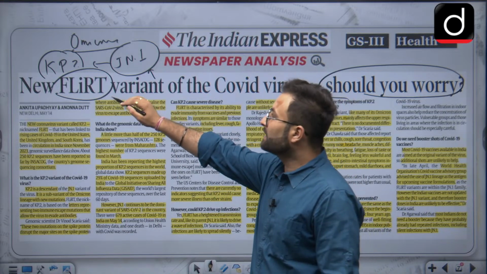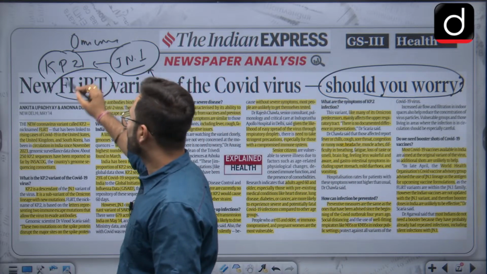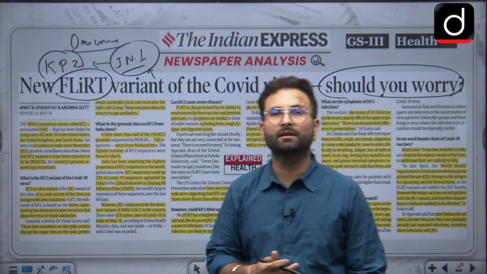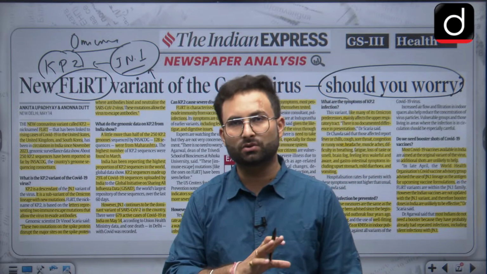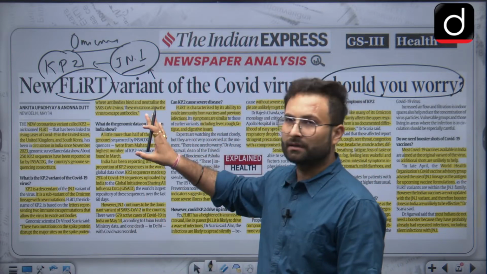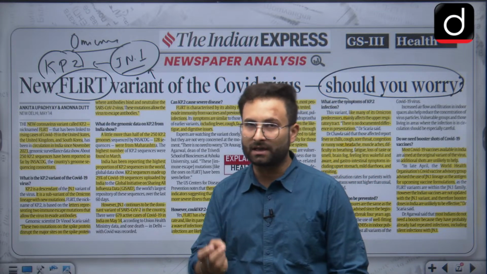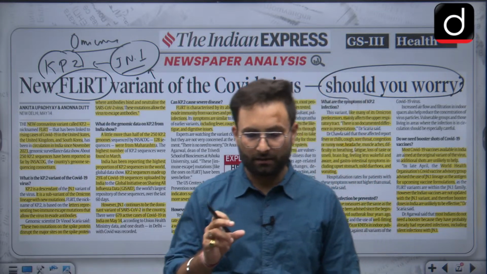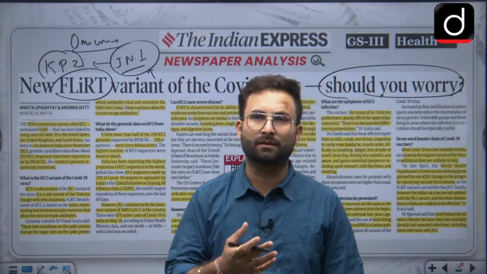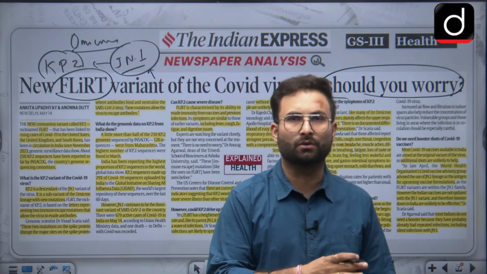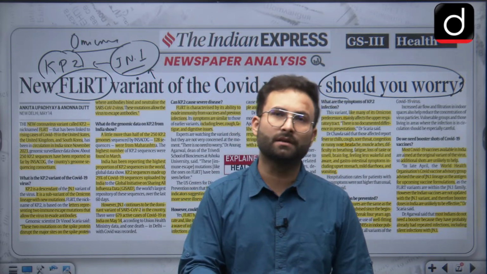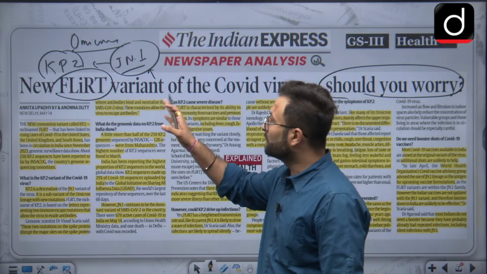Now these variants are coming, like JN1 and Kp2. We did not see a significant number of deaths or fatalities or casualties. So that is why we are saying that right now it is not a cause for concern or worry. But again, these are spreading at a faster pace. So normal precautions like wearing a mask or social distancing will be a better thing to do when we are talking about this particular thing.